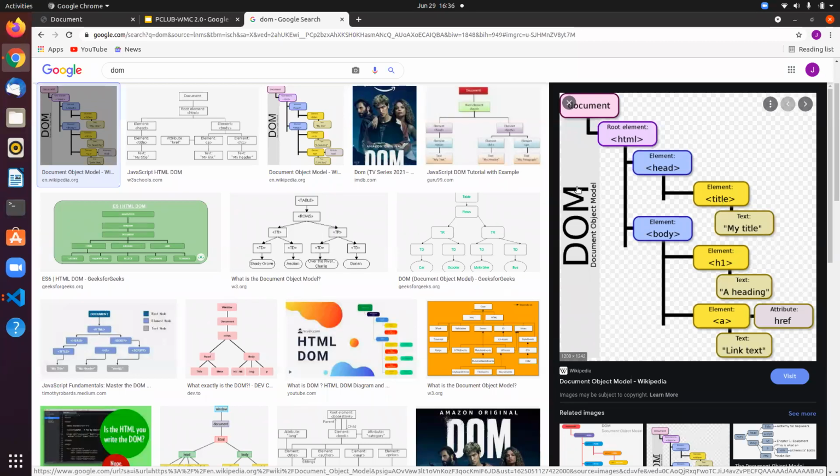You can change this on user actions. You can do stuff like grab onto events and really make your website interactive using the DOM. You can change stuff up, right?